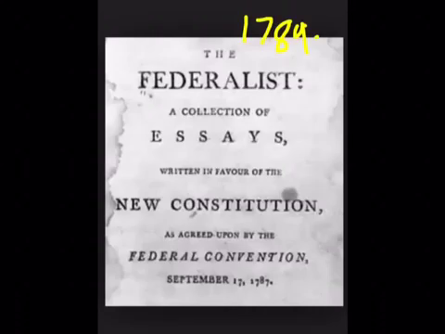The final event of this American Revolution timeline was the Federalist Papers. The Federalist Papers weren't just one paper like the treaties and other constitutions in this timeline. The writers of these papers were Alexander Hamilton, James Madison, and John Jay. So it took a lot of work to write these papers. How many were written, and did the Americans really know the true authors? There were 85 total essays written, and no, the Americans did not know who wrote them.